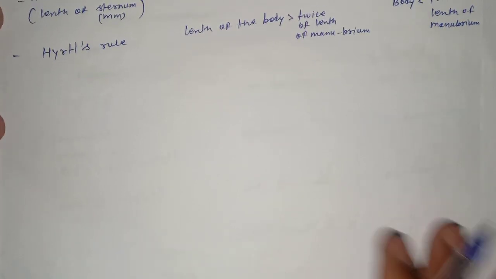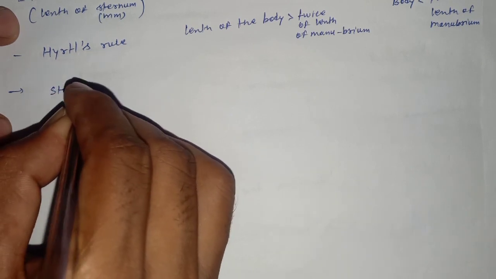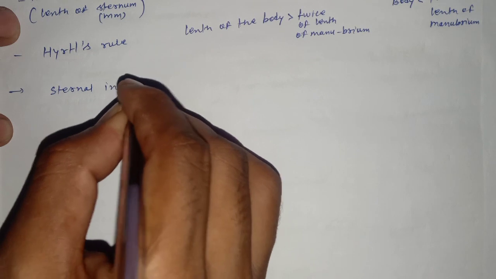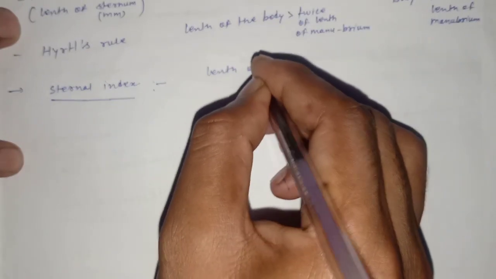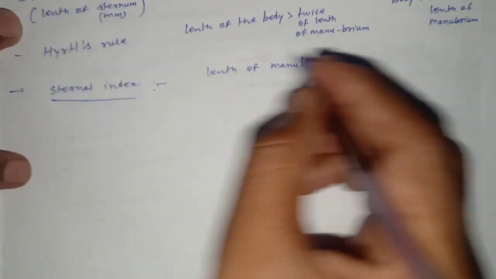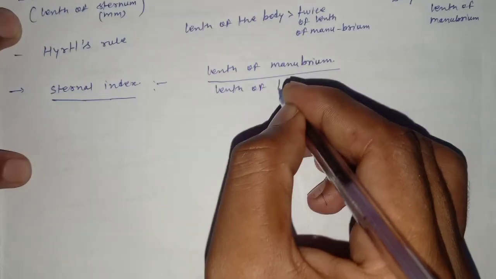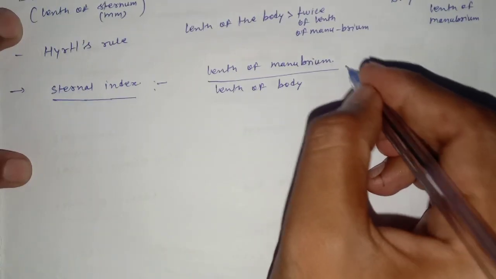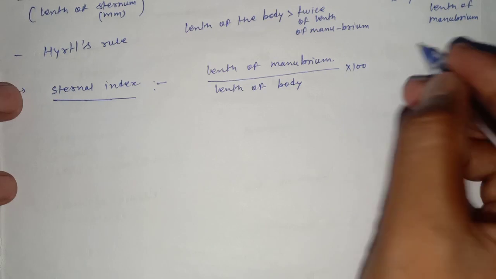And the last criteria for the sternum is the sternal index. What is the sternal index? The length of the manubrium of the sternum divided by the length of the body of the sternum, into 100, is known as the sternal index.